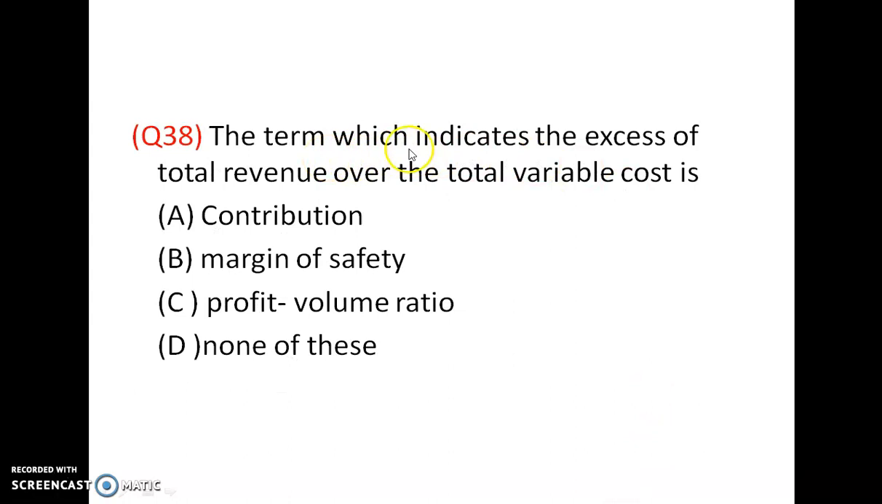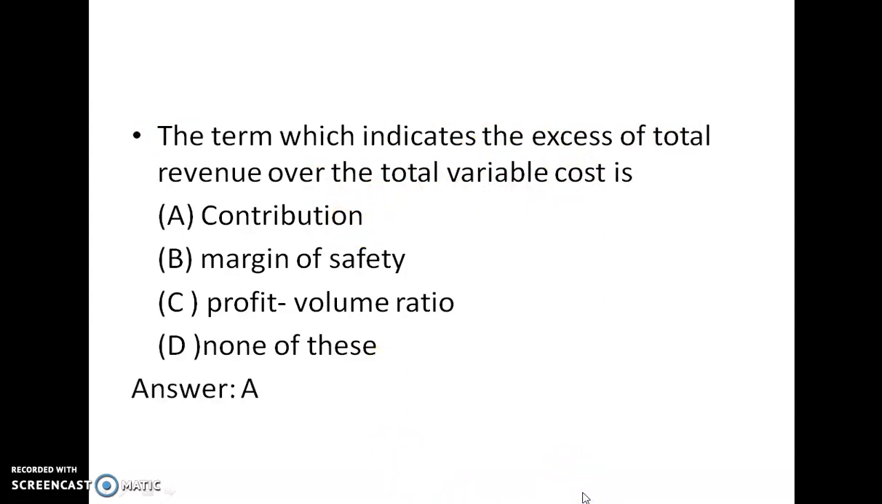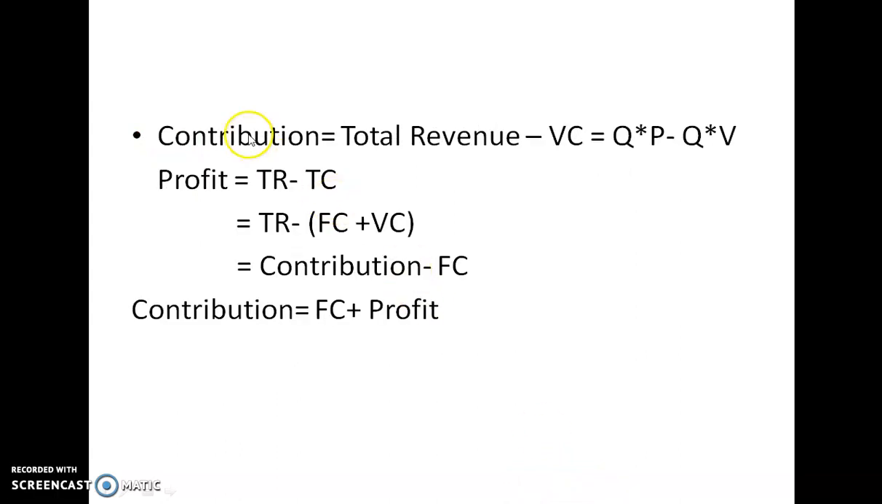The term which indicates excess of total revenue over the total variable cost is contribution. Answer is A. Contribution equal to excess of total revenue over variable cost, that is total revenue minus variable cost. Total revenue is quantity demanded into price, minus variable cost, which is quantity into variable cost price.